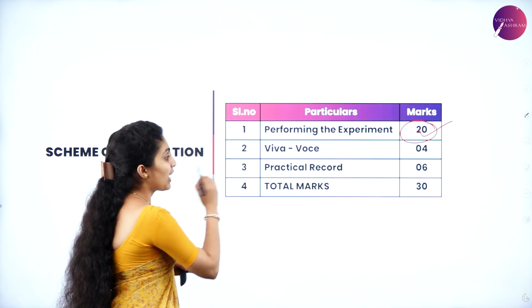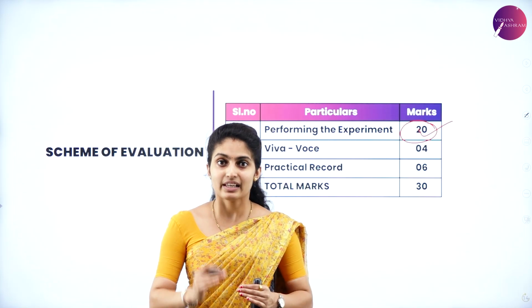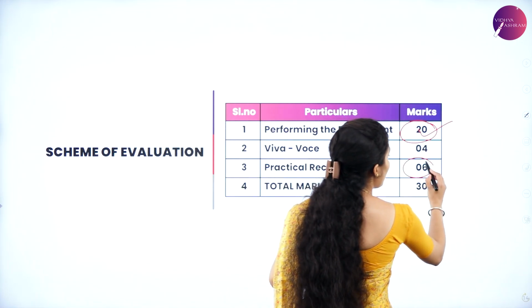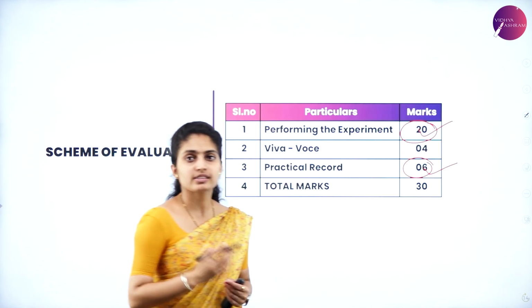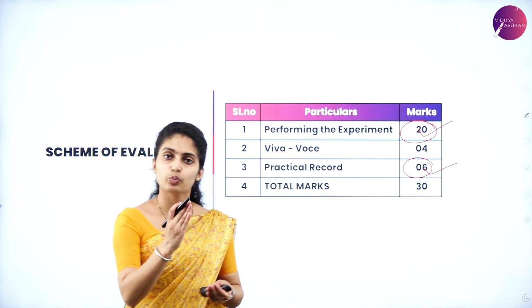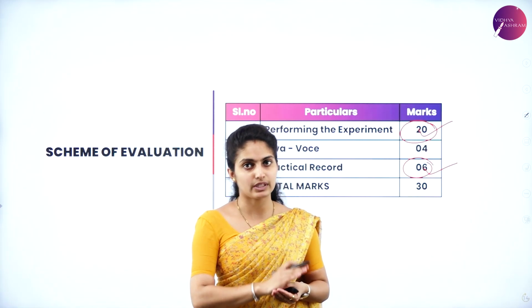And how is that? Practical record. Please maintain your record very well, that is, maintain your record in a neat way so that you will get your 6 marks. 4 marks is for viva voce, that is the viva questions, whatever they ask you with regard to the particular subject, that is, the particular experiment.